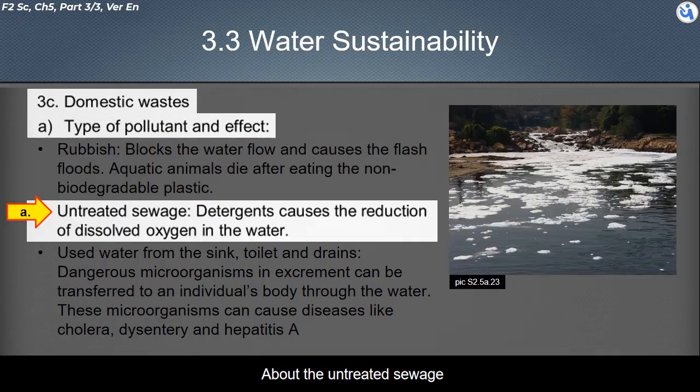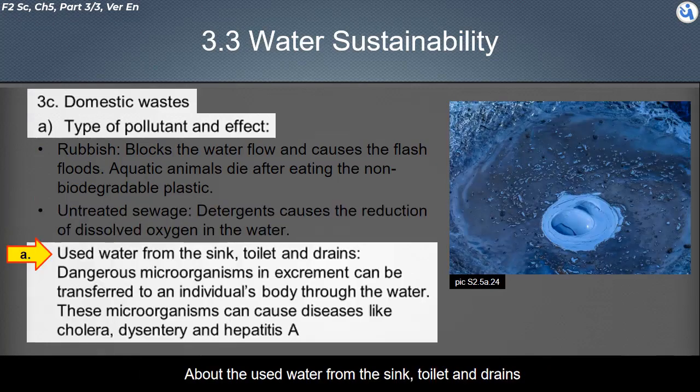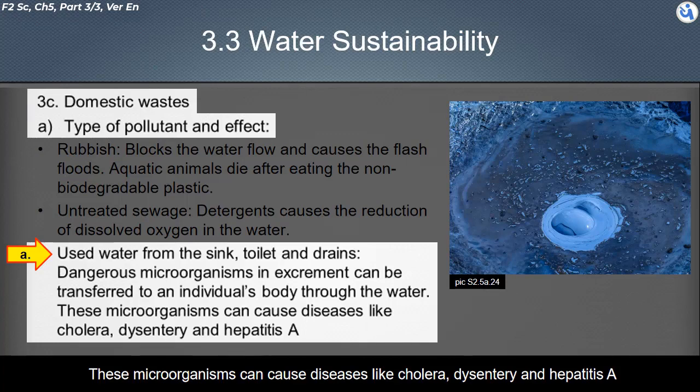About the untreated sewage. Detergents cause the reduction of dissolved oxygen in the water. About the used water from the sink, toilet, and drains. The dangerous microorganisms in excrement can be transferred to an individual's body through the water. These microorganisms can cause diseases like cholera, dysentery, and hepatitis A.